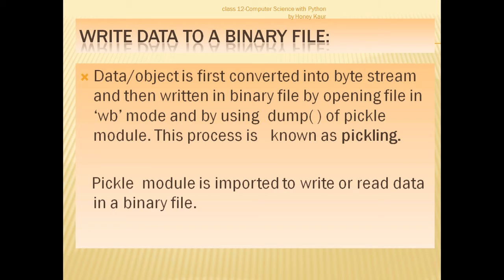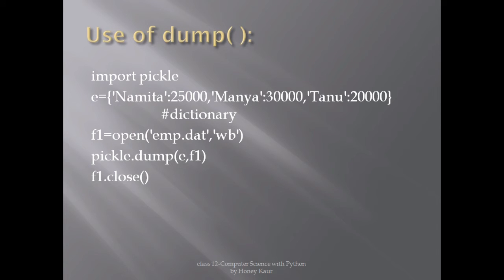Let's see the syntax, an example of the use of dump, meaning how we write it, what the basic statements are in the writing part of a binary file. The very first command is always import pickle. Importing the pickle module is the very first statement in a program for writing a binary file. Then, for example, E is a dictionary in which Namita, Manya and Tanu are the keys, and 25,000, 30,000, 20,000 are the values associated with the keys. So we have a dictionary of pairs.